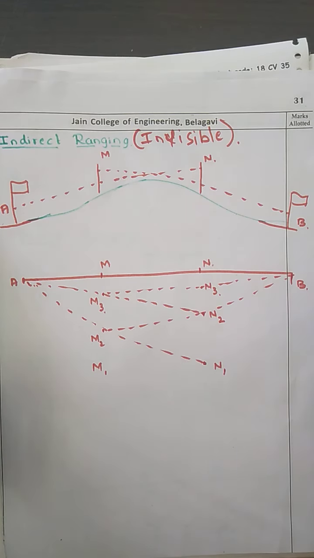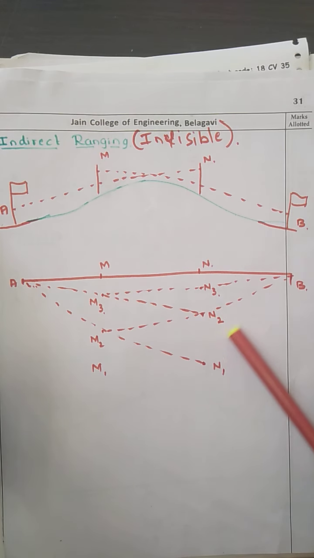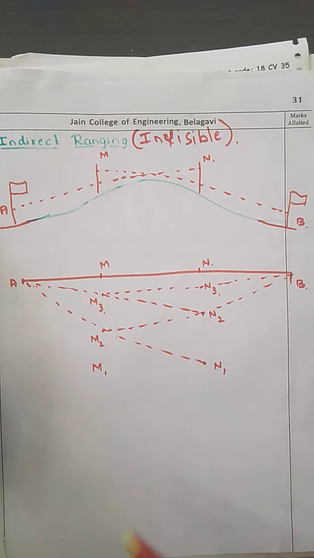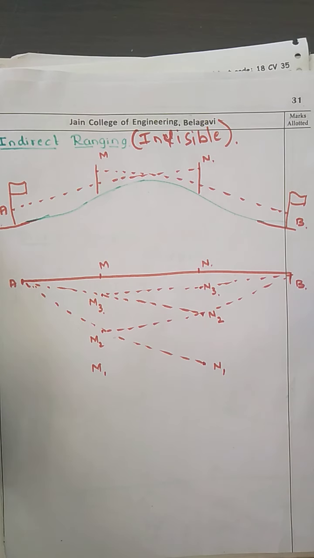Okay. Now again, what will B do? Again B will range from B to M3 and finds that N2 is not in line. So he will tell that person to come to N3. So now B, N3 and M3 are in the same line. Now this process will continue, and again what we will see is that A, M, N and B are in the same line. So this is how we are going to have the indirect ranging.